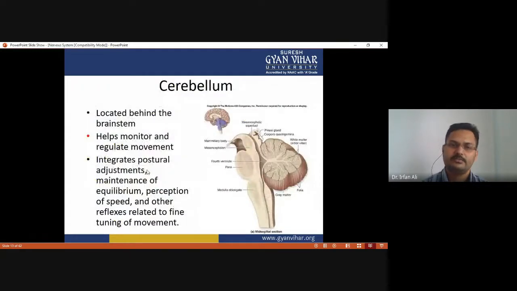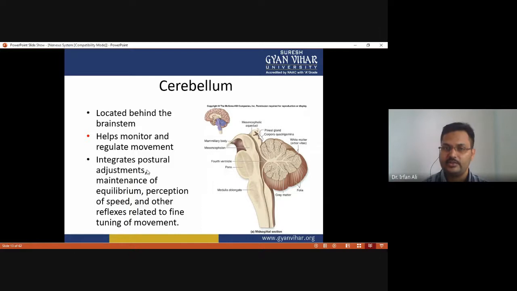The cerebellum is located behind the brain stem, as you can see in this figure. It helps monitor and regulate movement of the body, integrates postural adjustment, maintains equilibrium, perceives speed, and handles other reflexes related to the fine tuning of movement.